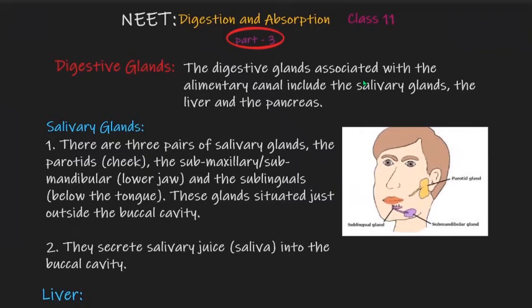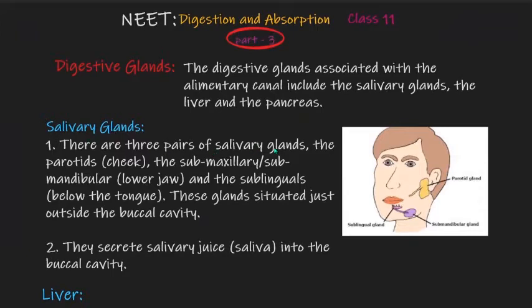Hello students, in our last lecture we covered the alimentary tract, and in today's lecture we will cover digestive glands. Students, digestive glands associated with the alimentary canal include salivary glands, liver and pancreas. First we will cover salivary glands.